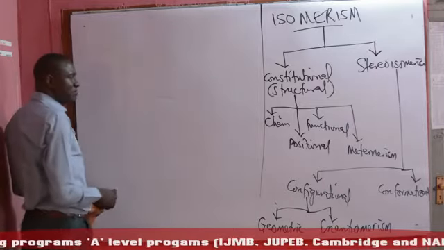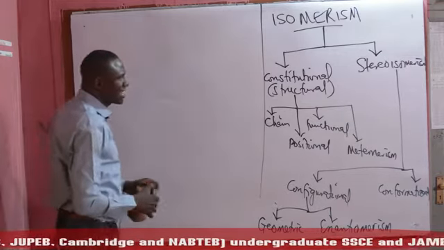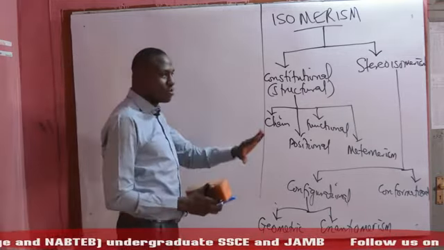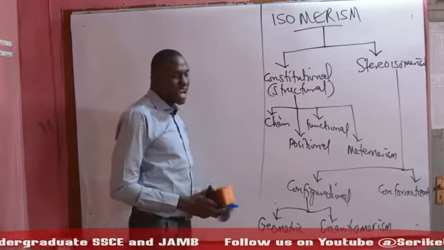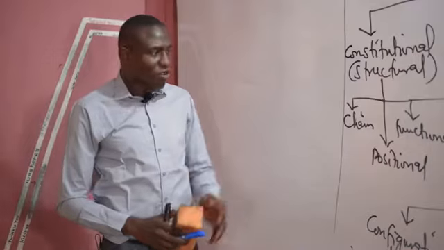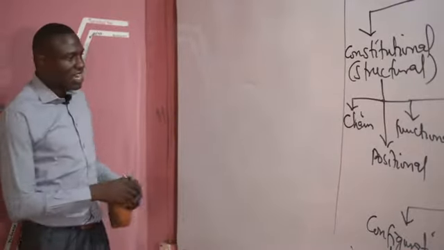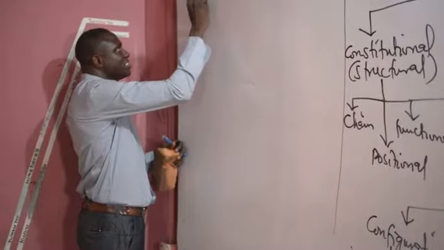Constitutional isomerism is a phenomenon whereby a particular compound can exist in two or more forms with different arrangements of atoms, be it the functional group, the carbon atoms, or other substituents attached to the straight chain. And we have four kinds of it. As I mentioned earlier, the first is the chain isomerism.